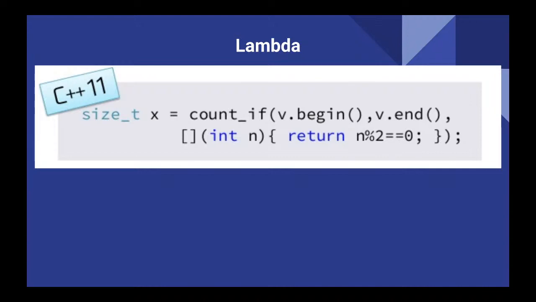So we can call it like this, for example in this case, the vector begin end, and then we are passing the function. Basically, previously in C++98, we had to make the function and then pass the function here. But we don't have to do that now because we have the lambda here. Then lambda square bracket, and then int n, and then return, and then this one automatically does the calculation based on the given number from the vector.